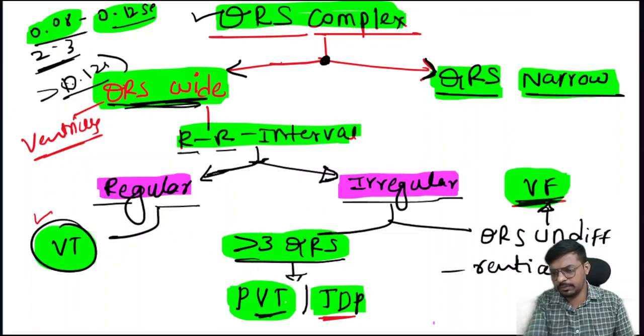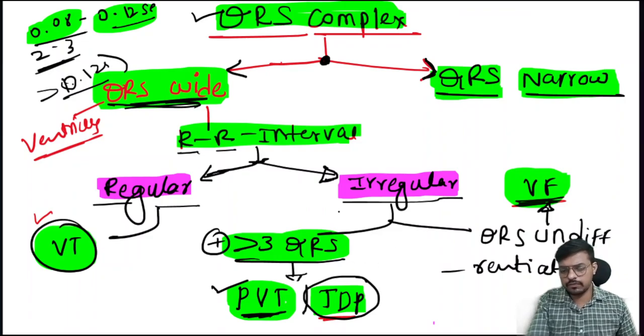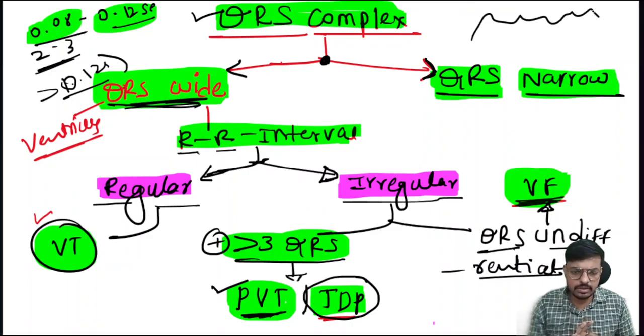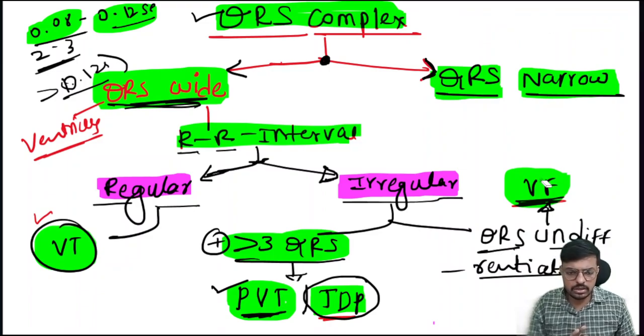If so, that is what we call polymorphic ventricular tachycardia or Torsades de Pointes, right? If we are unable to differentiate the QRS complexes, whether normal or abnormal, that is what we call ventricular fibrillation. This is the basic thing all people have to understand, right?